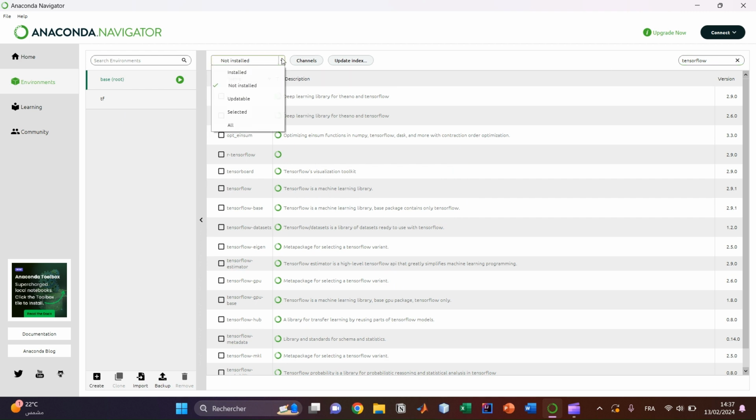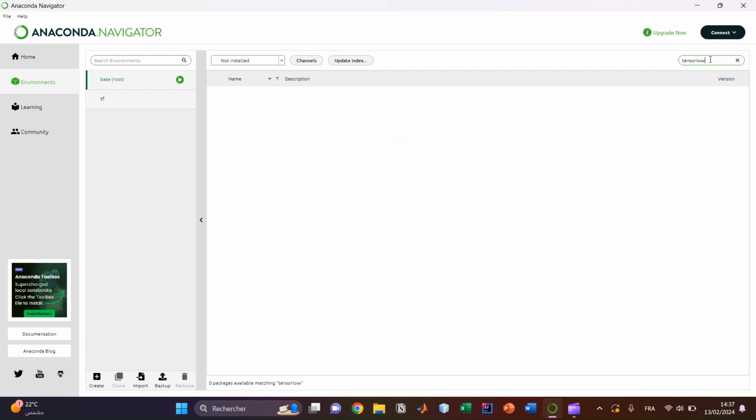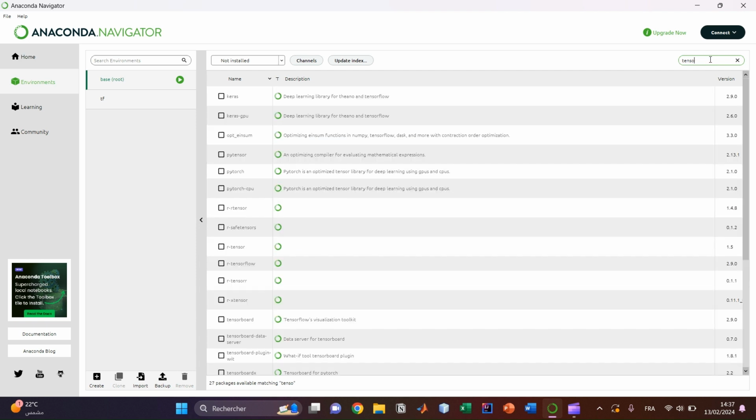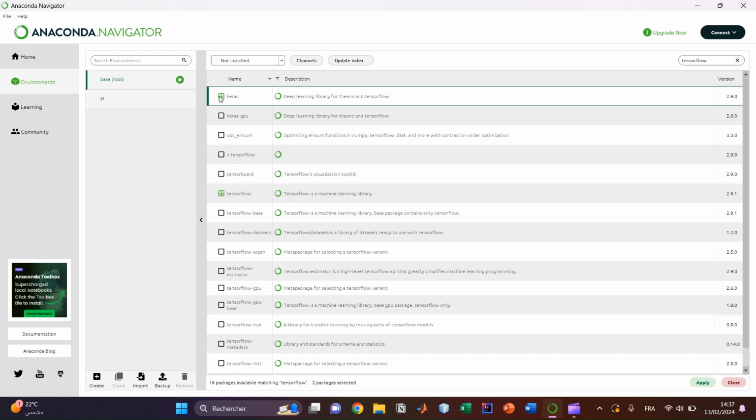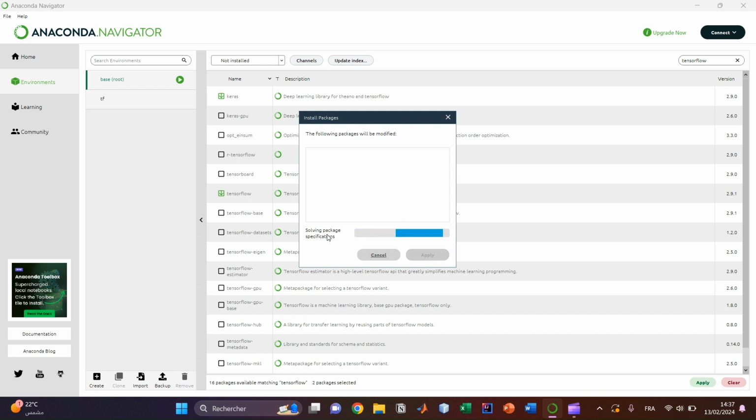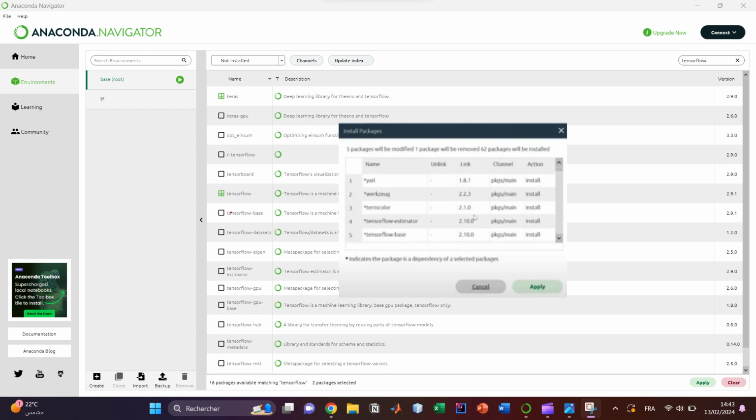So then go here to not installed and click here to TensorFlow. And you can see here TensorFlow and Keras. Then click to apply here. As you see, solving package specification. Okay, I've already done all of this. After you click to apply, you are going to have this interface. As you see here, just click to apply.